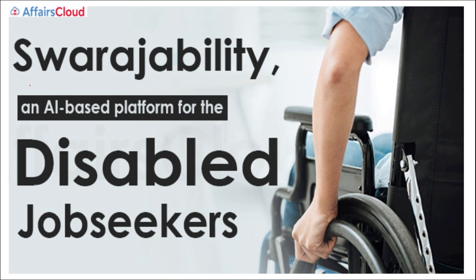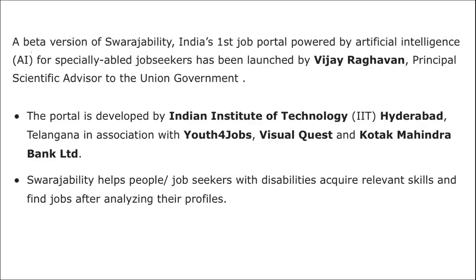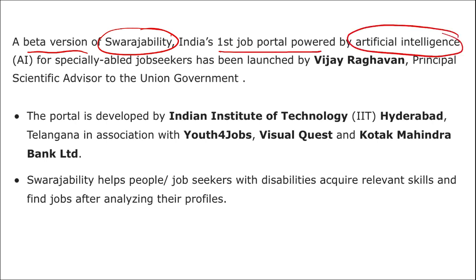Next we are talking about Swarajability. Important, note this down. Swarajability is an AI-based platform that is helping disabled people to get jobs. I repeat, Swarajability is an AI, that is artificial intelligence, based platform that is helping disabled people to get jobs. A beta version of this application, Swarajability, India's first job portal powered by artificial intelligence, is helping specially abled job seekers to get jobs.